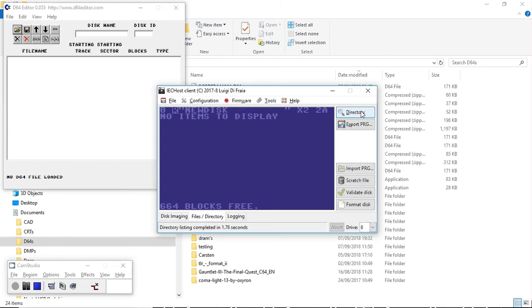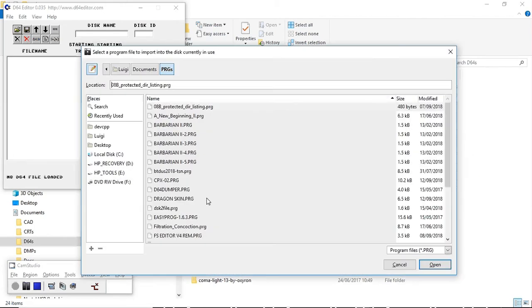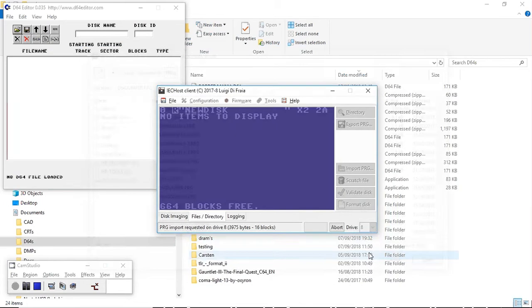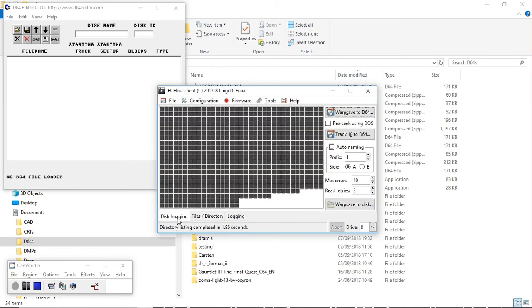First thing, let's have a look at the contents of this disk. So it's a just formatted disk, there's nothing on it, and let's import a program. 16 blocks just to make it nice and simple. It's the progress bar that lets us know when the process is finished. Let's fetch the directory listing again, and as you can see, D64 dumper is now on the disk.